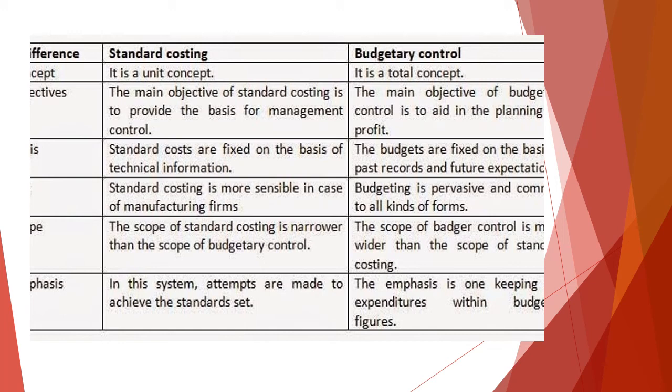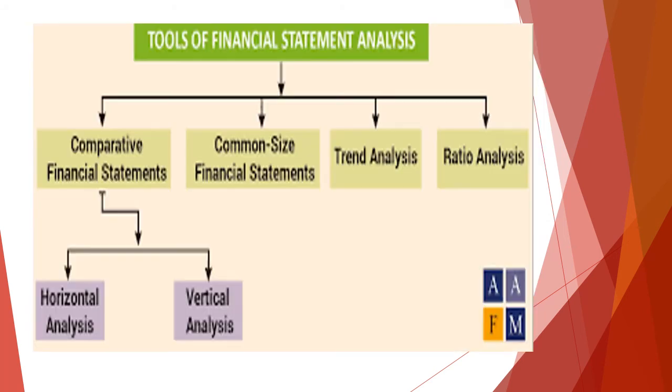In standard costing, the scope is very narrow because, as I told you, it is much related to the manufacturing process. But budgetary control is wider and has more scope than standard costing. In emphasis, in standard costing the attempts are made to achieve only the standards. Here in budgeting, the main consciousness is cost control. So we try to keep the expenditure within the budget figure. We fix the budget figures, and we want the cost to be within the budget figure. So that is why we use budgets.